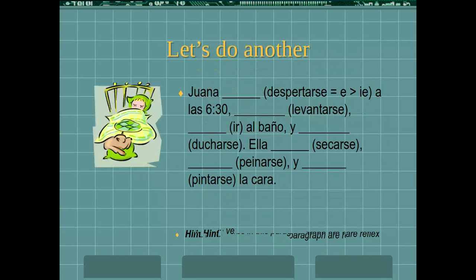All right, so the same thing would happen here. It's an E to IE stem changer. So I'm talking about Juana now. I'm going to do the ella form. So Juana se despierta a las 6:30, se levanta, va al baño y se ducha. Okay, I'm taking the verbs and conjugating them into the ella form, but I'm putting se in front of it because that's the reflexive pronoun you use with the ella form. Ella se seca, se peina y se pinta la cara.